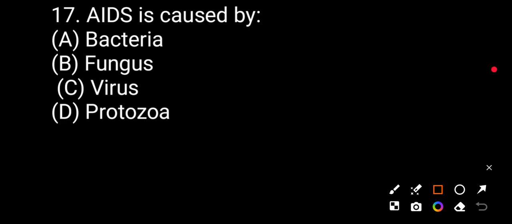Question number seventeen. AIDS is caused by bacteria, fungus, virus, protozoan. The correct answer will be C, virus.